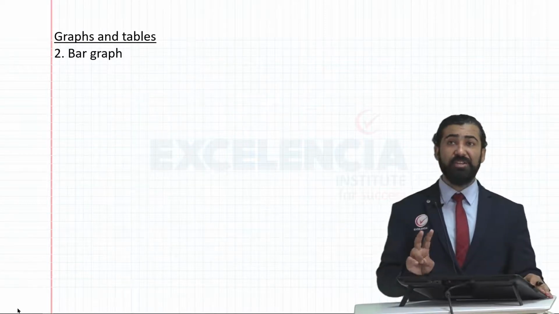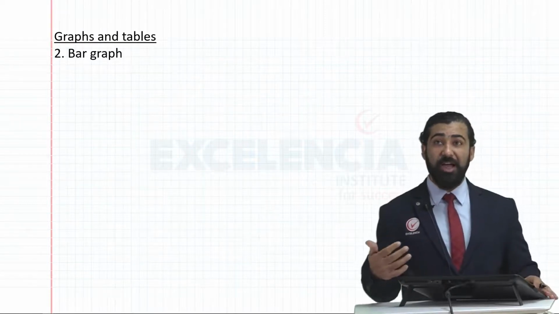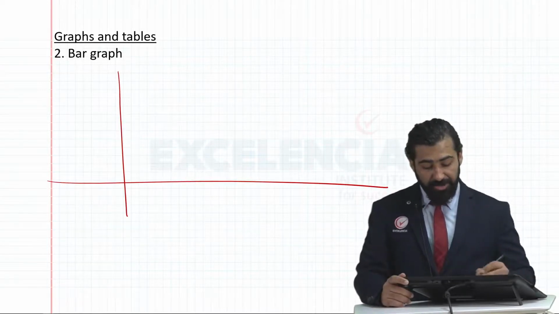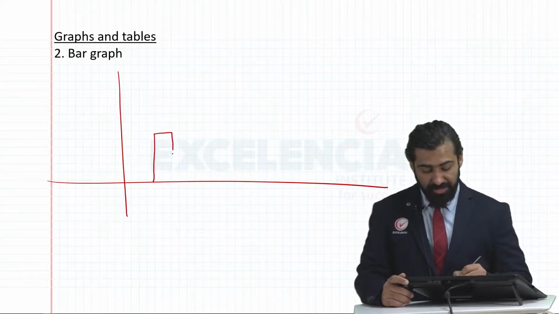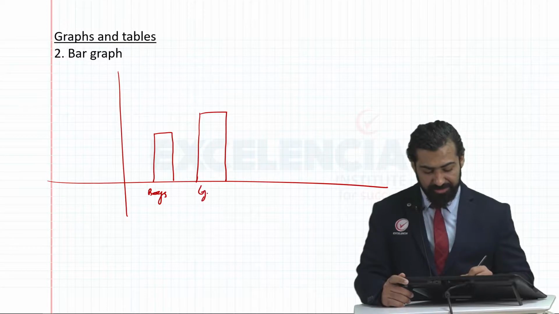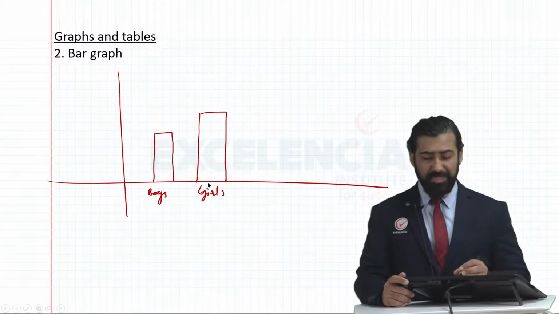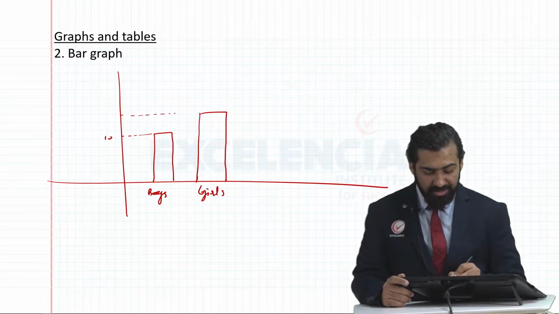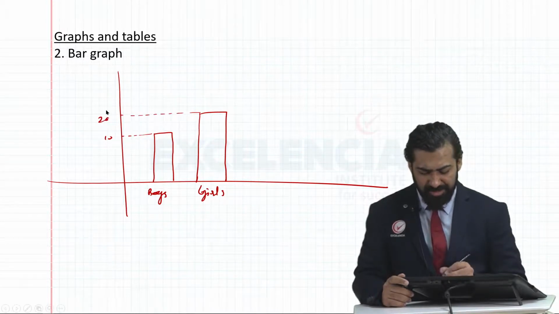We learned bar charts. In bar charts, we should understand how to read them. So suppose I have been given a bar chart, say 2 bars. Let's say this is boys in your class and this is the number of girls in your class. The blocks would be given. Suppose this stands at 10, this stands at 20, like this. Different data is given.